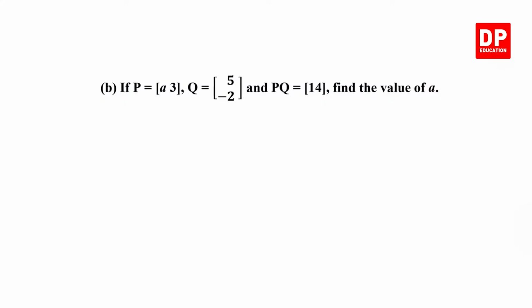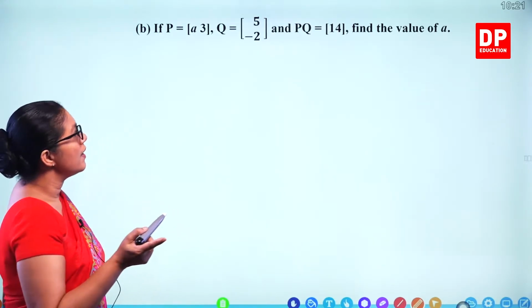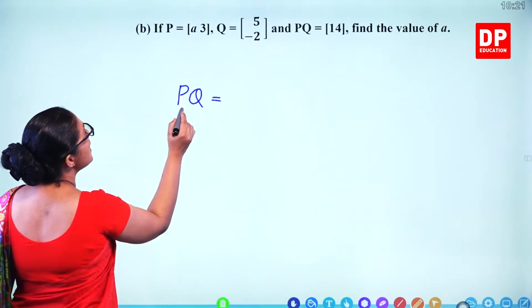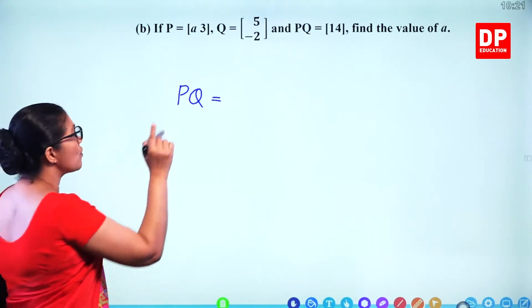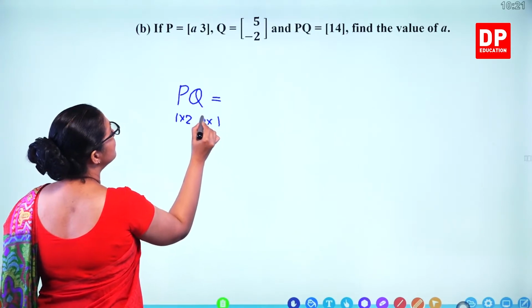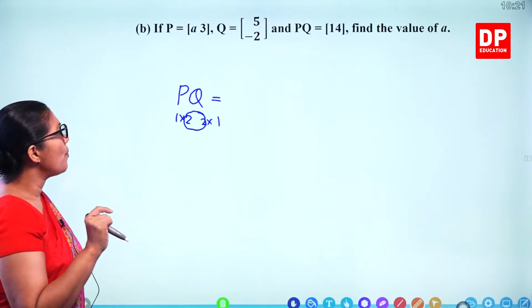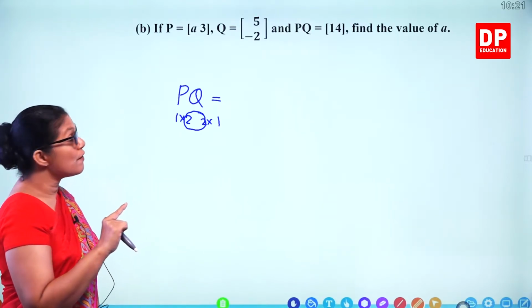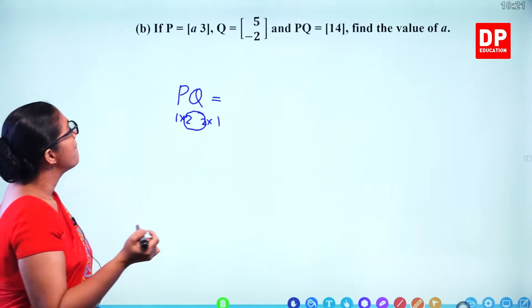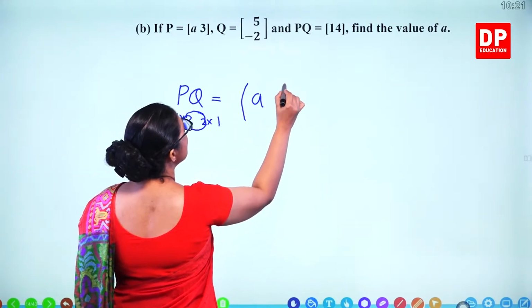That's a matrix question. P is this, Q is given, and PQ is given. Find the value of A. So we need to first check whether we can multiply. PQ means P is 1 row, 2 columns, 1 by 2. Q is 2 rows, 1 column. So the answer is a 1 by 1 matrix, just one value. The number of columns in the first one is the same as the number of rows in the second one. So you can multiply. So we'll multiply P, A and 3.